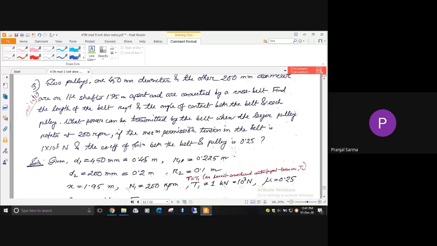We have some more problems related to the design of the belting, finding out the dimensions and all. Those problems we will solve in the next class. So for today we'll stop here. Let me know whether you have understood or not.